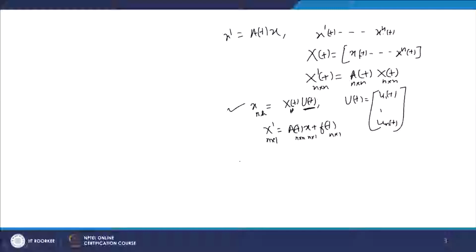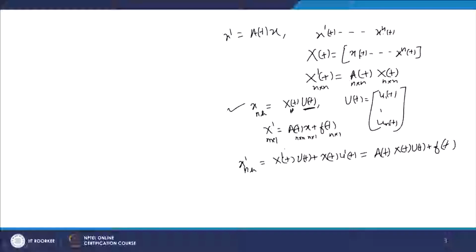So, x_nh' = X'(t)u(t) + X(t)u'(t), and we want it to be equal to A(t)X(t)u(t) + f(t).